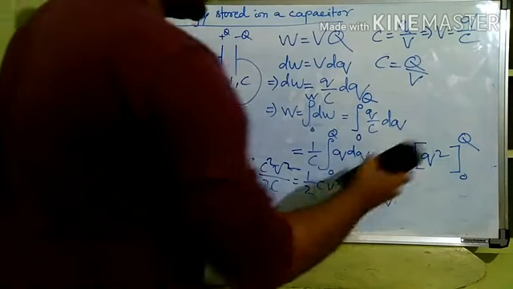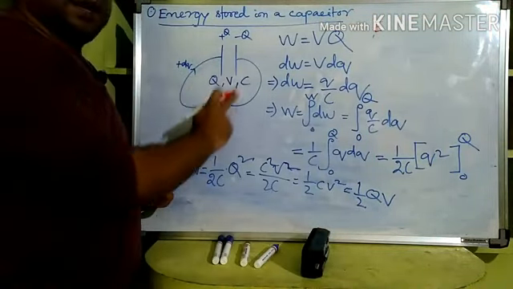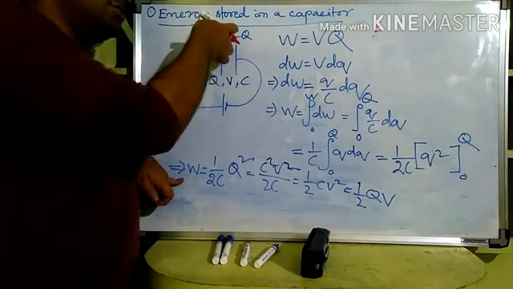So if we write it somewhere: energy stored in a capacitor. The total work done while charging the capacitor is the energy stored in the capacitor, right?